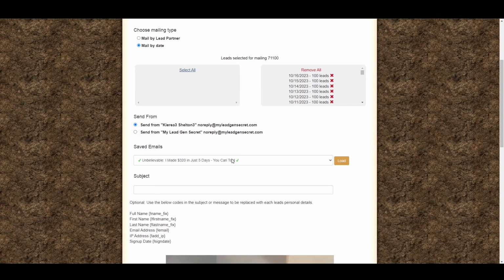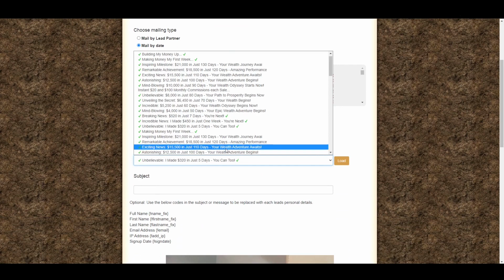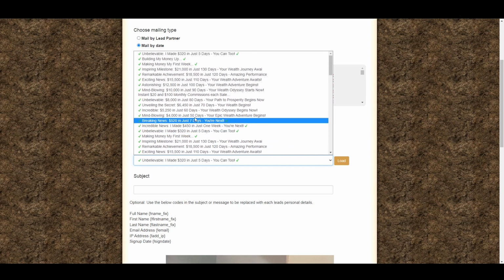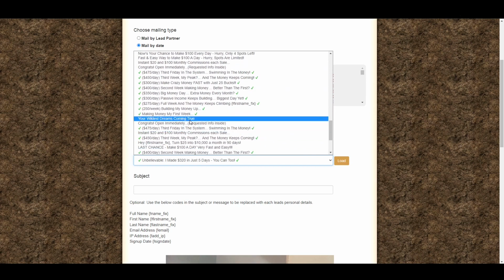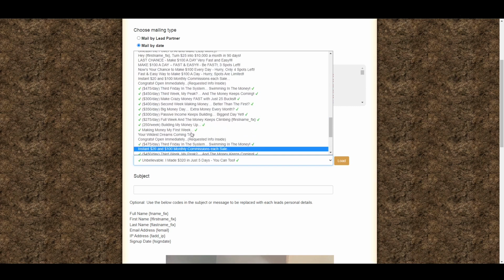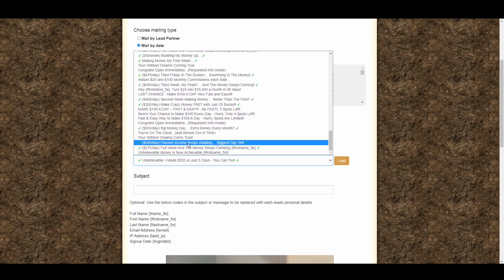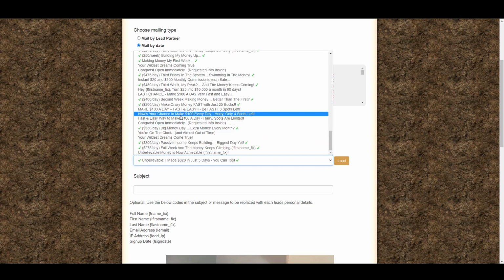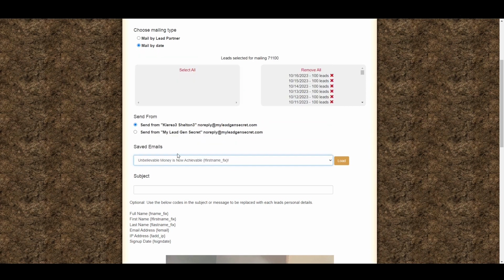Now we're gonna use an email here that ChatGPT has helped us write. All right, we got a ton of emails in here now. It's really cool. Now, I'm trying to think of what I want to post here. Let's go with this last one.